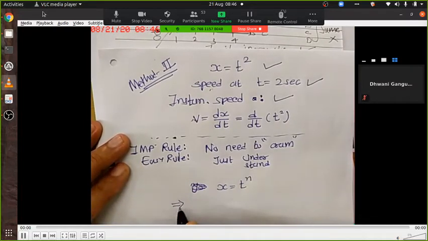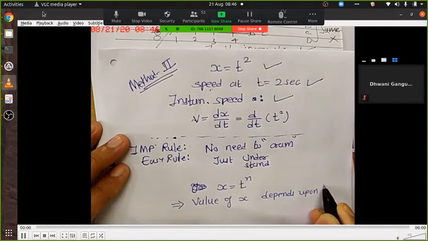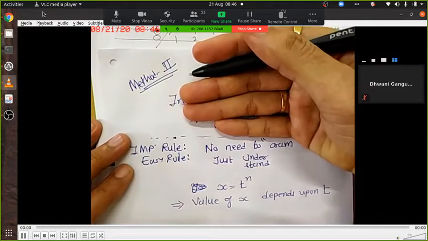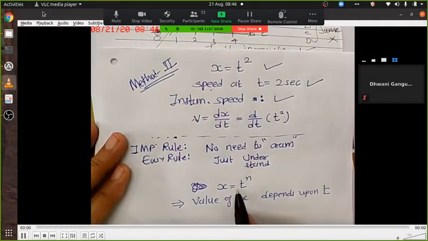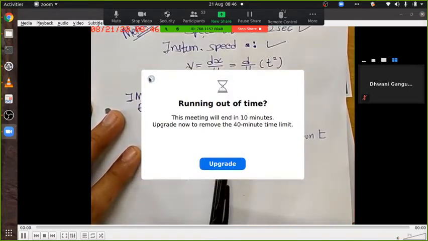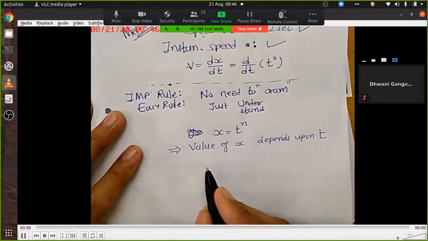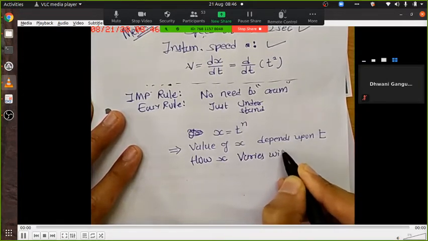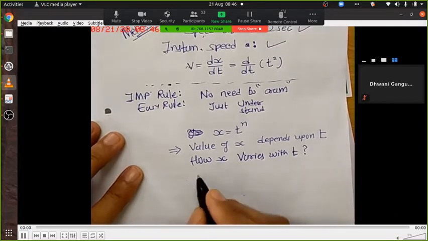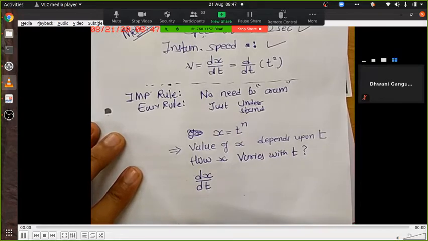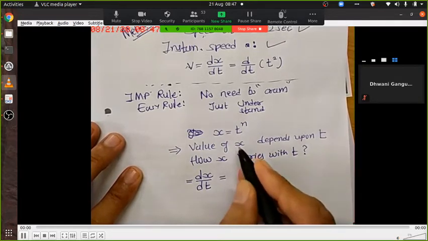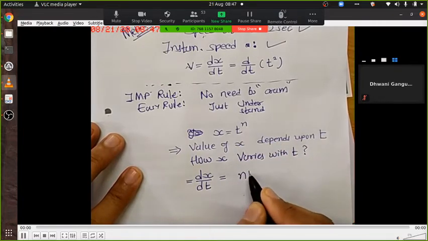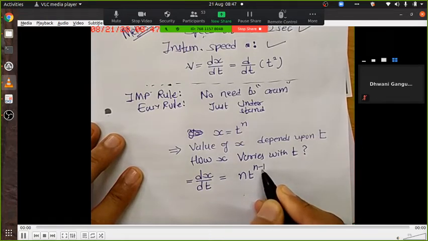right. That means the value of x depends upon t. Forget this part for a while, just focus on this. You have got one formula x equal to t raised to n, straightforward, value of x depends upon t, right? Okay. Now if I want to find how x varies with t, that is the question, how to write dx by dt, and the rule is, first you write the power, then the quantity, and reduce the power by 1, n t raised to n minus 1. That's it.